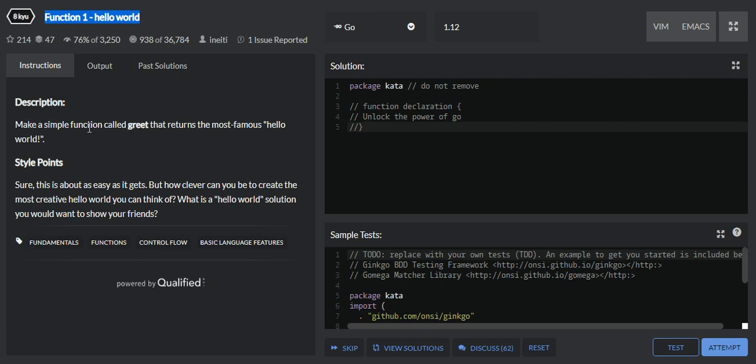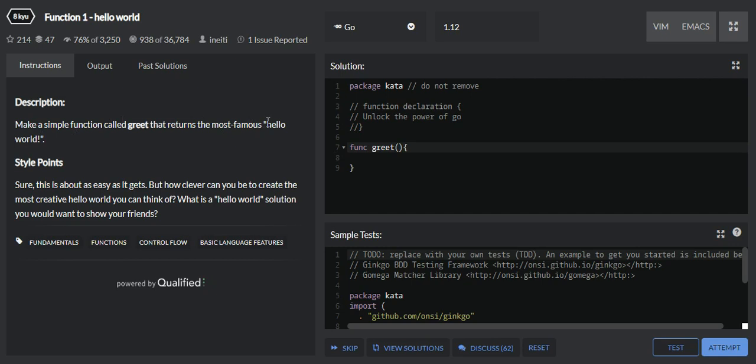So what we have to do is make a simple function. In Golang, in order to create a function, you can use the func keyword, and we have to name the function greet. So I'll name the function greet, and we'll have open and close brackets, and this is the body of the function. The brackets are used for getting the input parameters of the function. As of now we are not accepting any input parameter, so we only have to return a value.